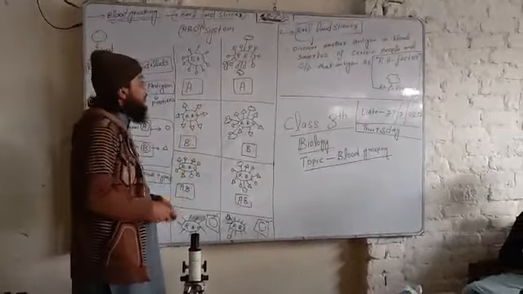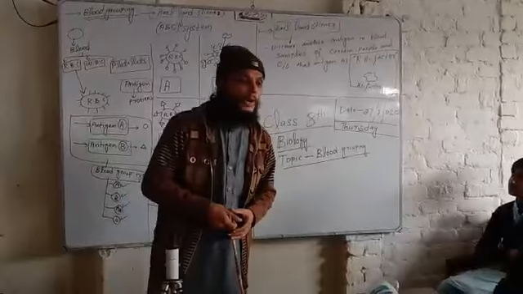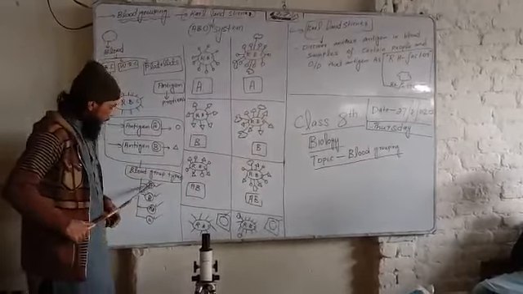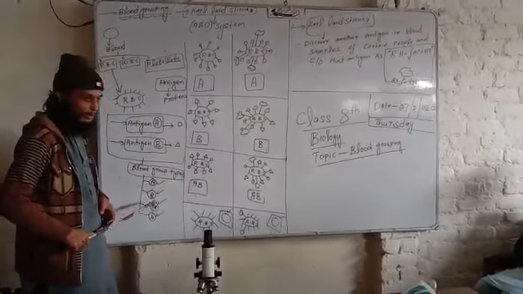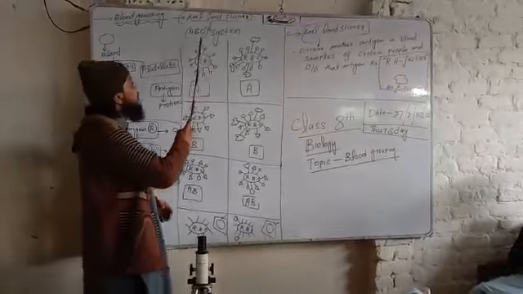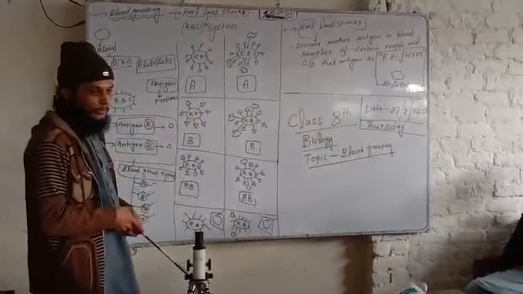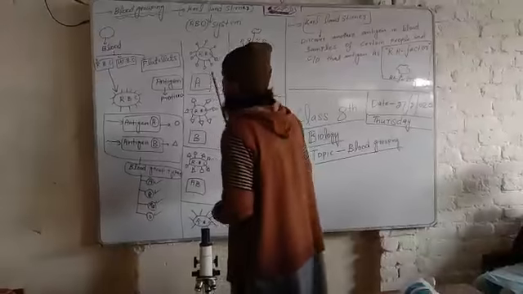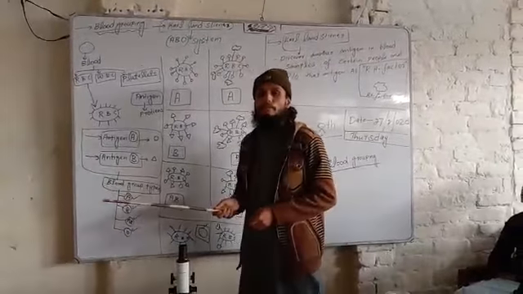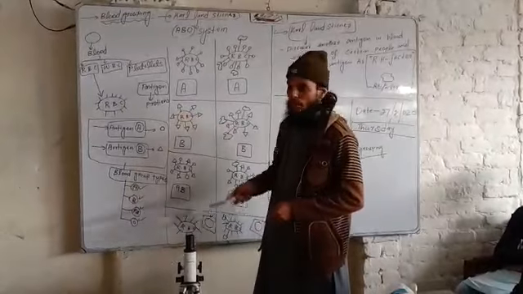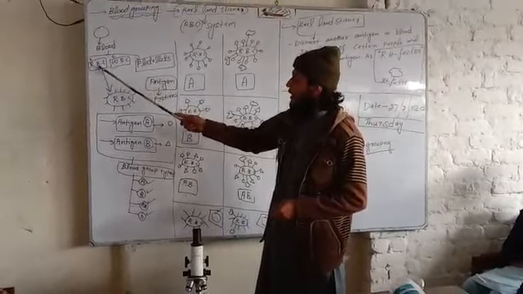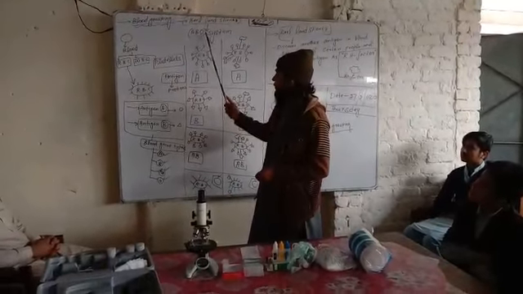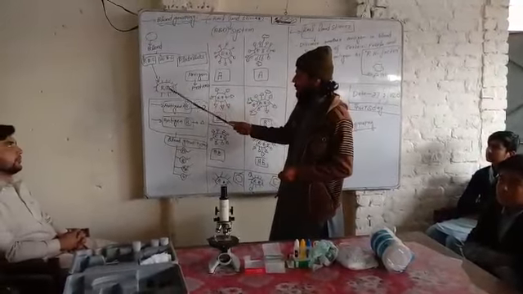According to this system, he described the four possible phenotypes of the blood in different persons. For example, A, B, AB and O. These four phenotypes of the blood group can be described according to the ABO system, which was discovered by Carl Landsteiner. For understanding the ABO system, we will first discuss the blood. The blood consists of different cells, RBC, WBC and platelets. So our topic, blood grouping, the ABO system, is related with the RBC.